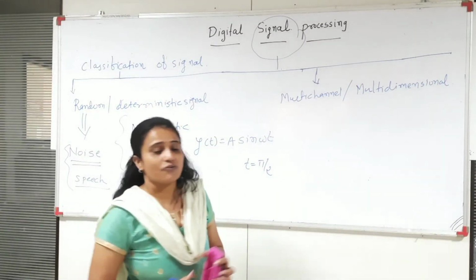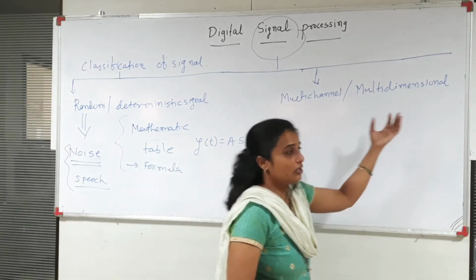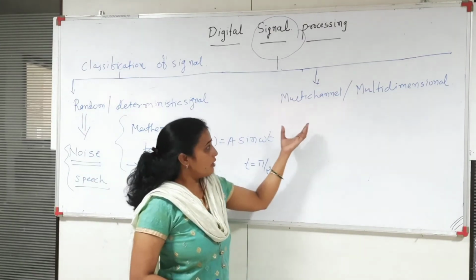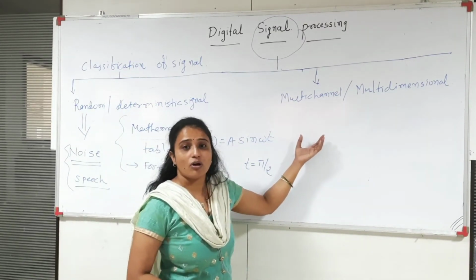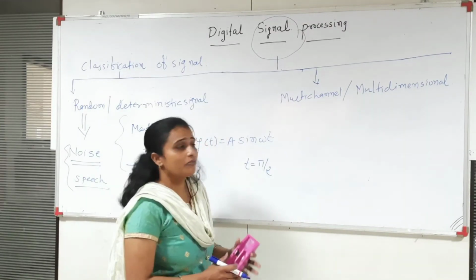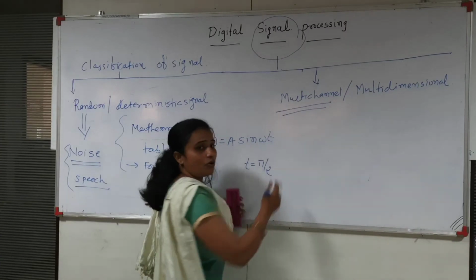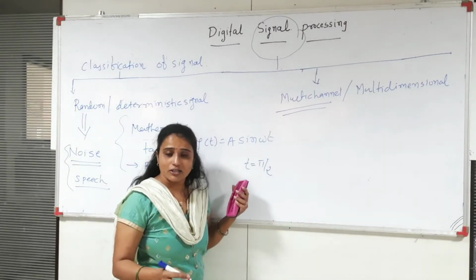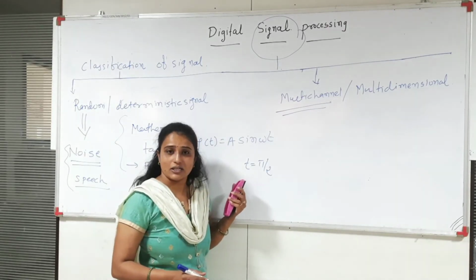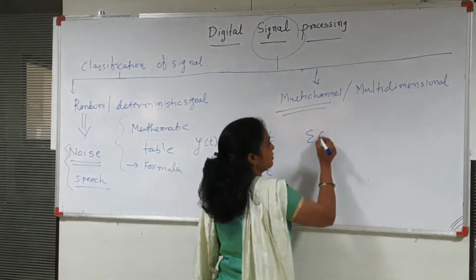Now the next classification is the multi-channel or multi-dimensional signal. What is the meaning of multi-channel? Suppose our signal depends on only one channel or one source, that is called a single channel signal. But if our signal depends on more than one independent channel, then it is called a multi-channel signal. Suppose I am taking one example of a multi-channel signal, the ECG signal.